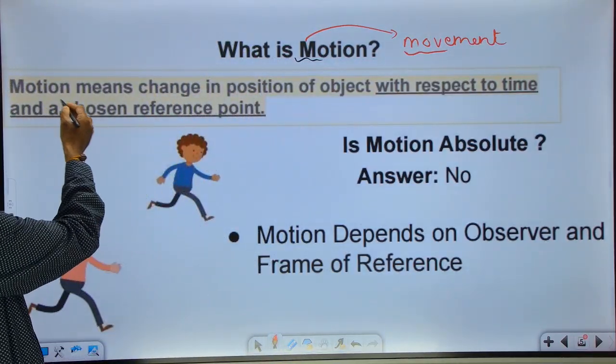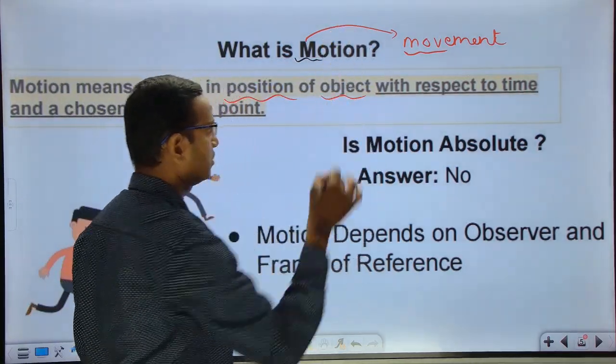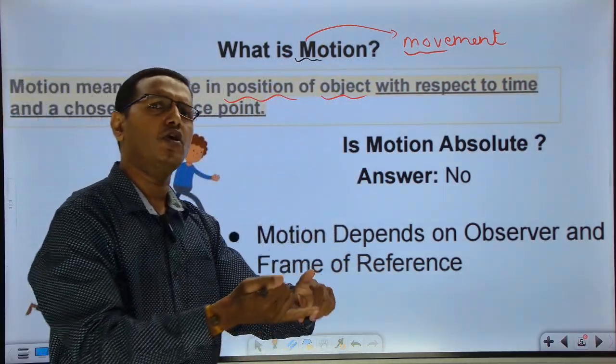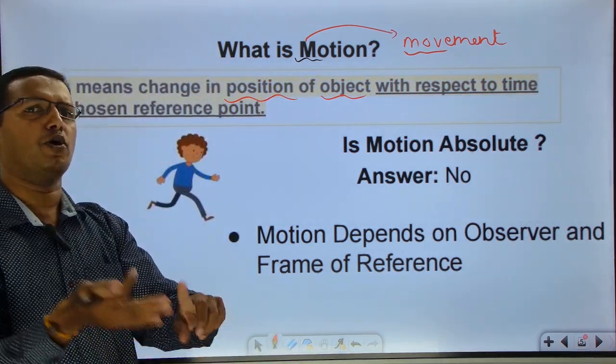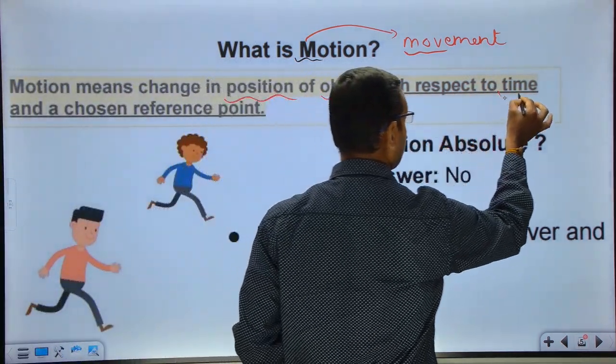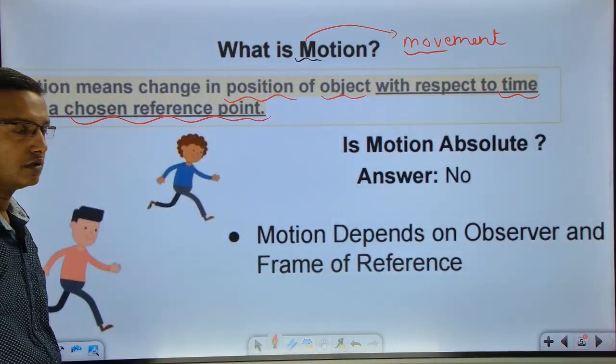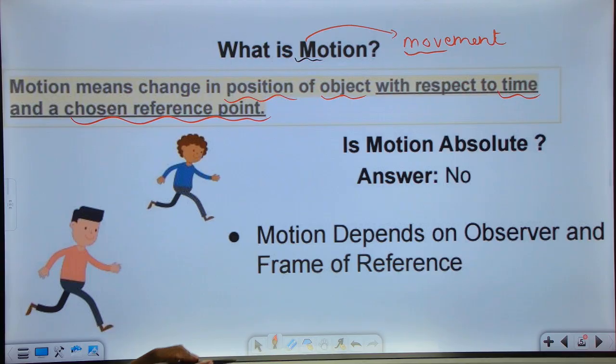You can see the definition here: motion means change in position of an object. In physics you can call it an object, a body, or a point, whatever it may be. With respect to what it is moving is important. With respect to time it is moving, and a chosen frame of reference. To explain this, for example, you can see there is a person here.